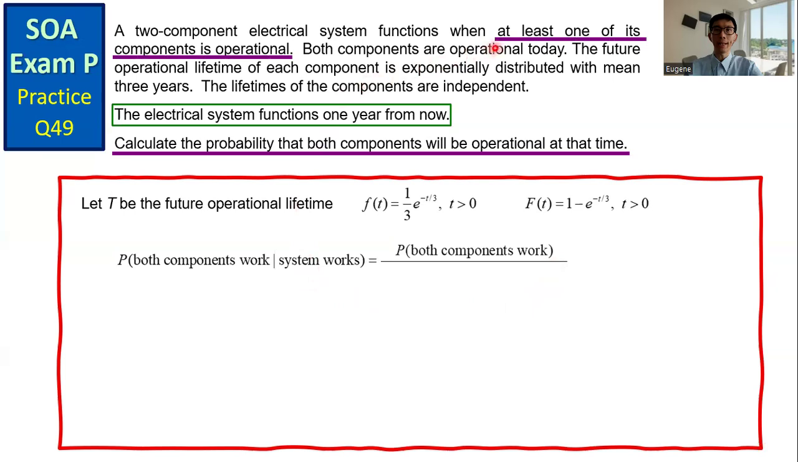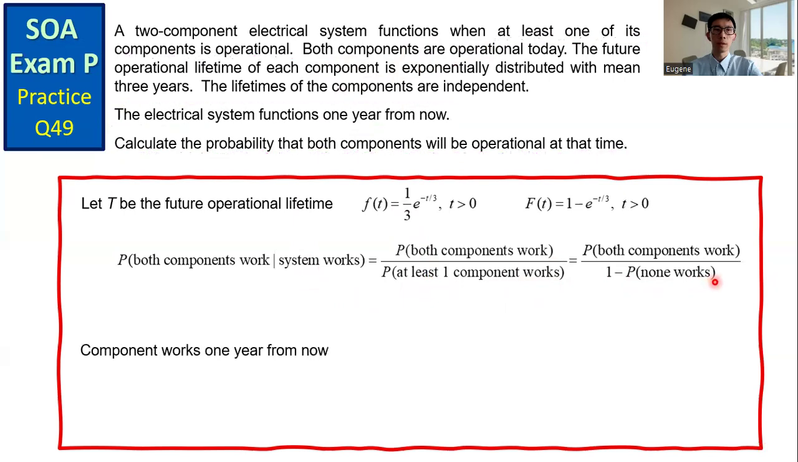The system works when at least one of its components is operational. The denominator is the probability that at least one component works. Here we will write the denominator as 1 minus the probability that none of the components work. The components work 1 year from now.